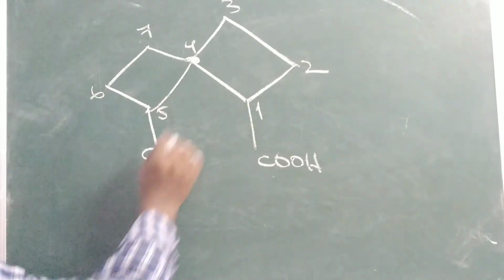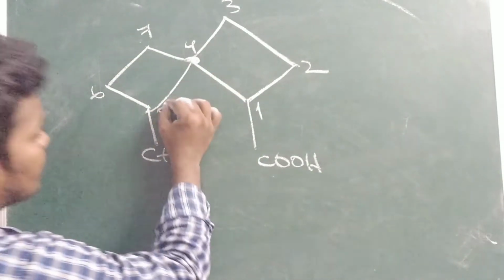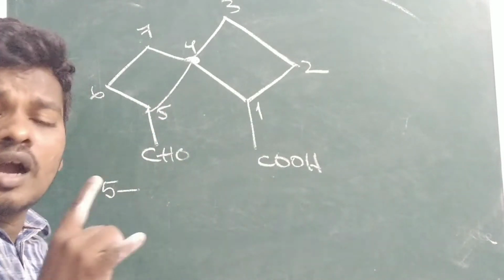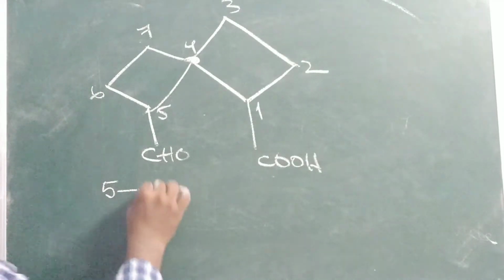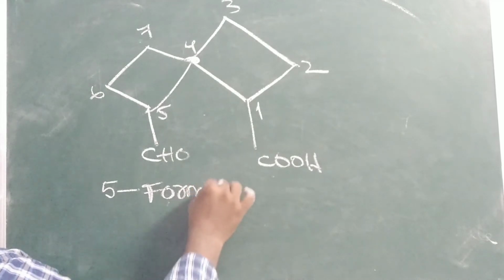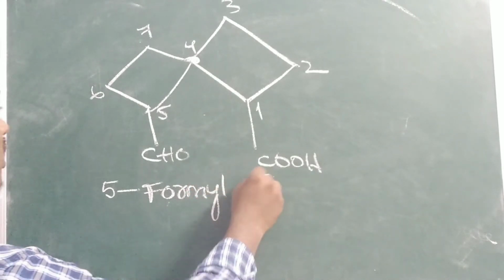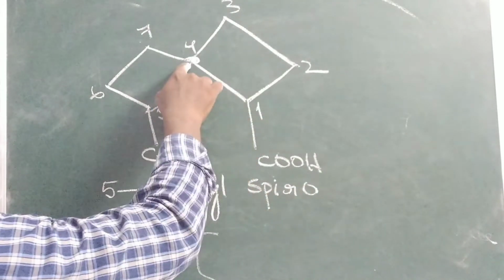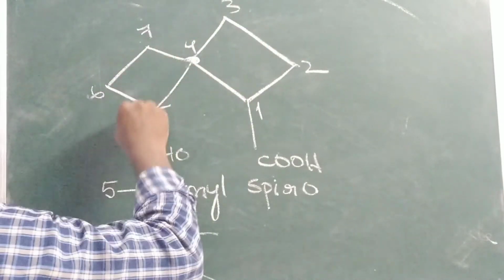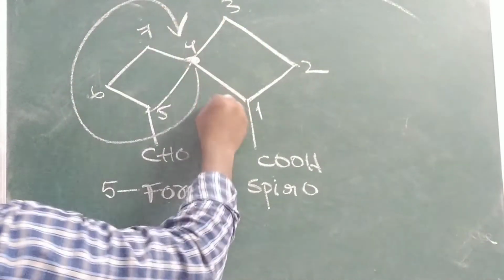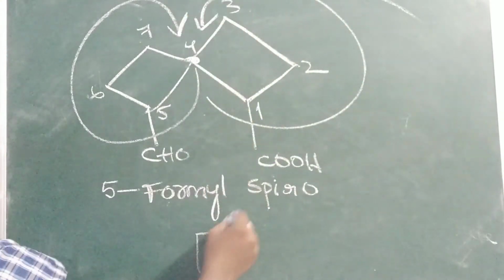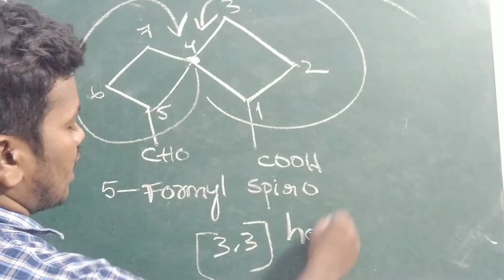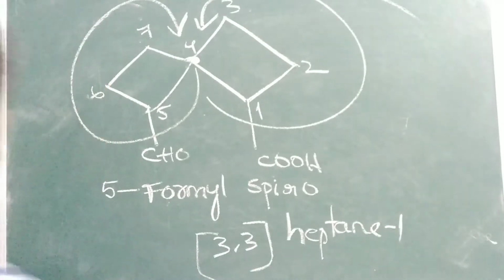First we have to write the Spiro, but before that, the prefix is there. Prefix you have to mention. Here we are not counting the carbon containing the carbon group. So here we have to write the prefix. Now it is the prefix. So we have to write 5-formyl Spiro. Here you have to come 1 2 3, 1 2 3. In this position you have to reach, or in this position you have to reach to here. So 3 comma 3, what is this? Total 7 carbon. Heptane.